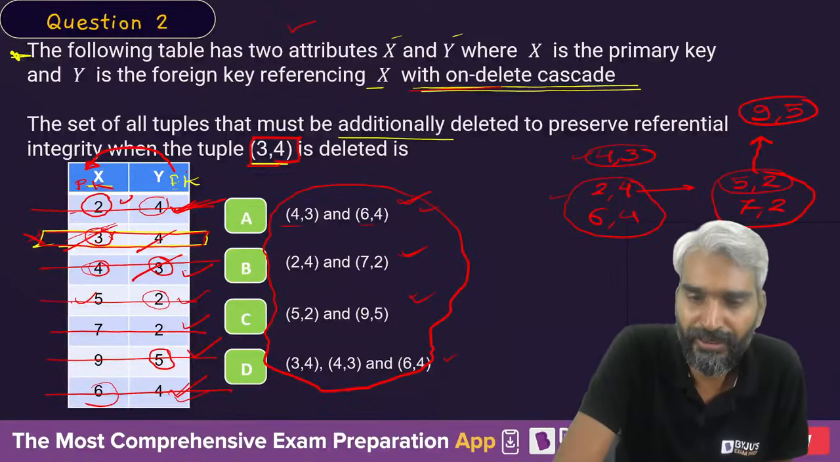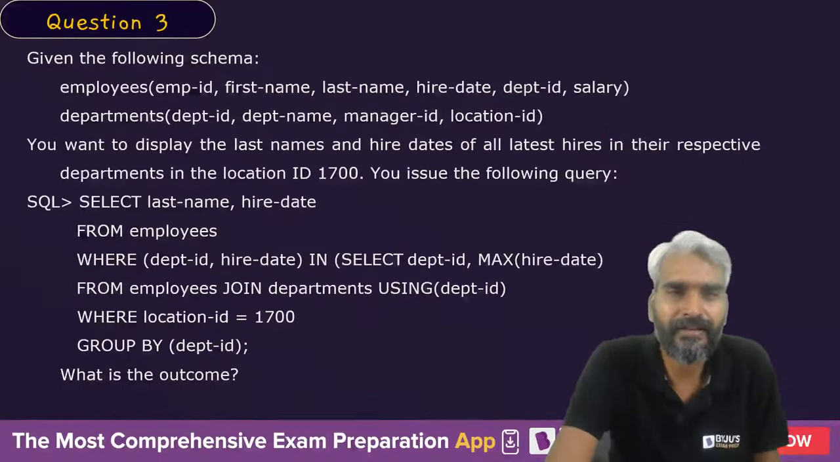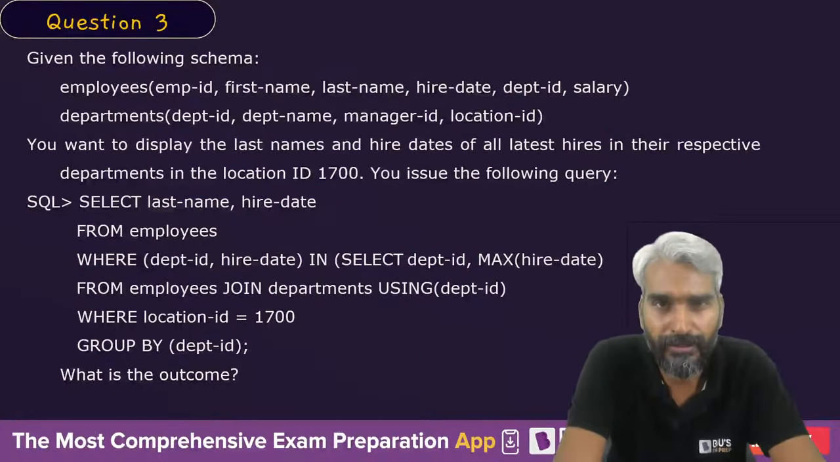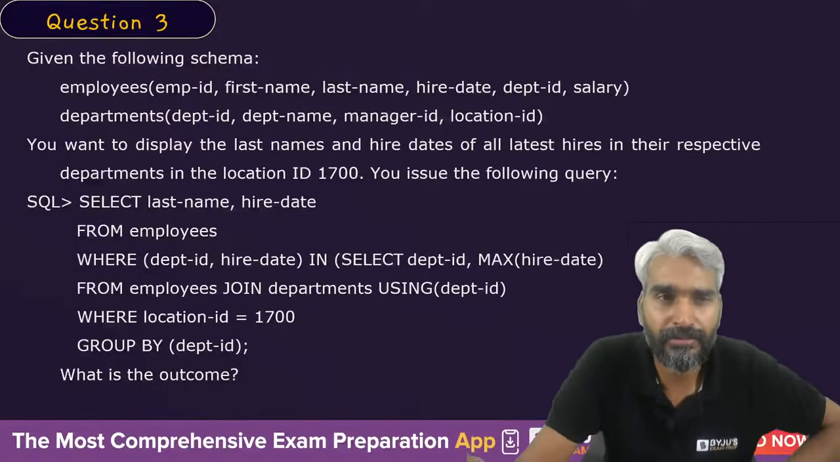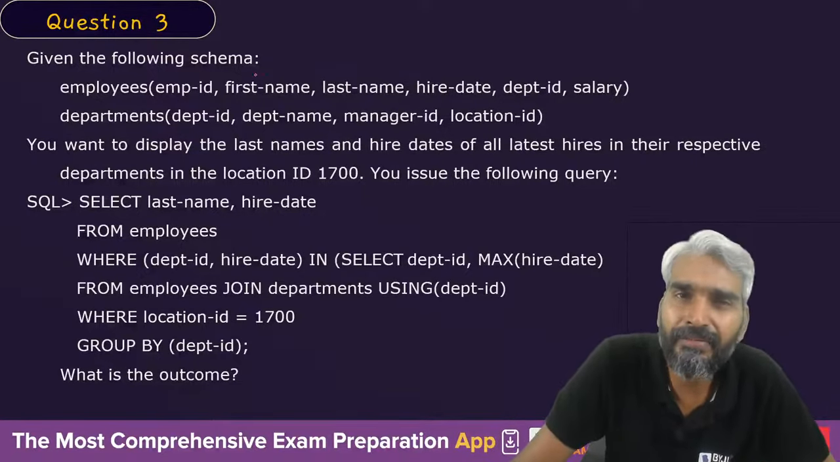Okay, let's move ahead. Let's look at this question peacefully. There is too much information in the question, but the solution is quite easy. So look at the question. Given the following schema, so what do we have?